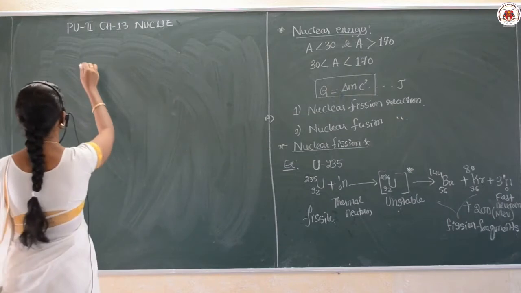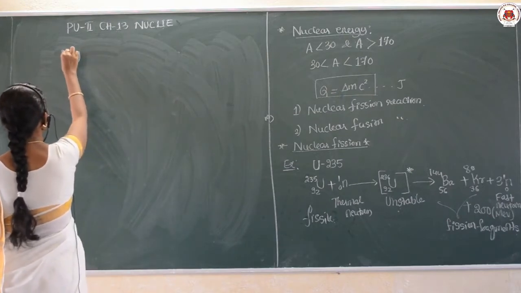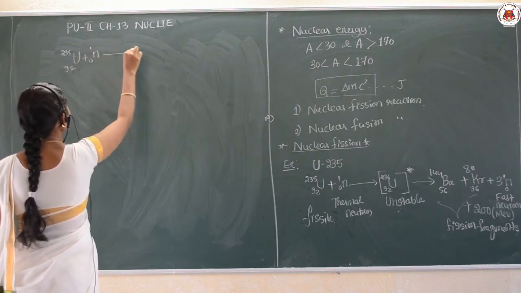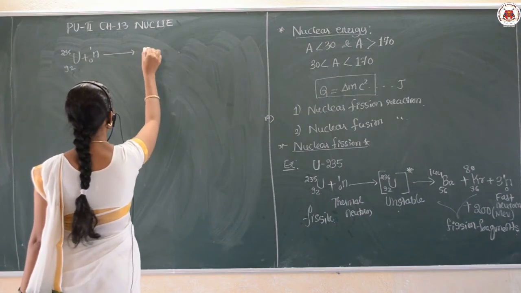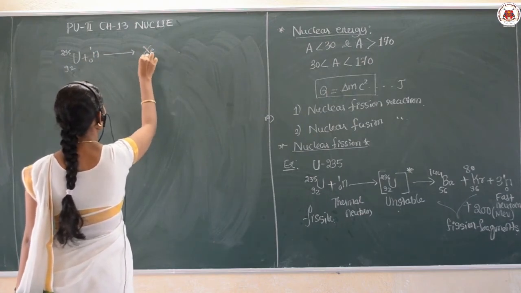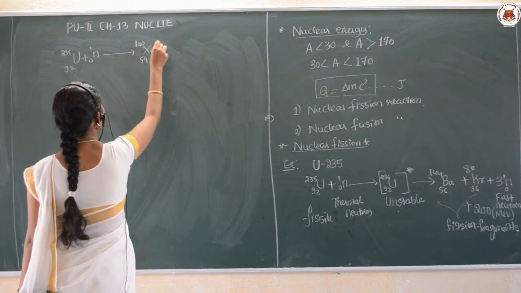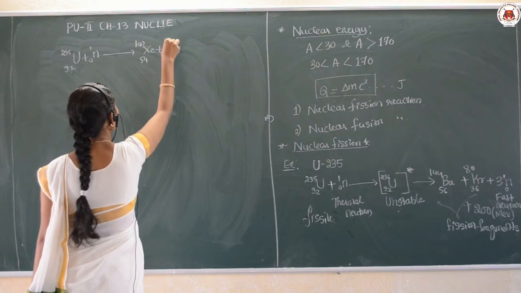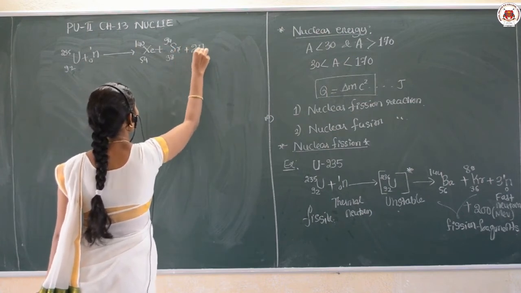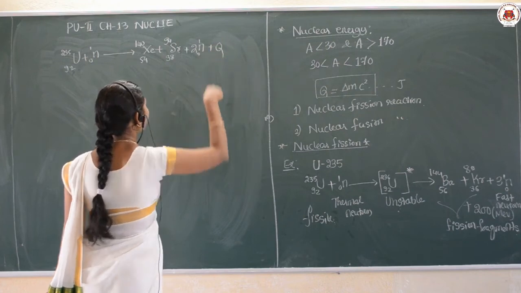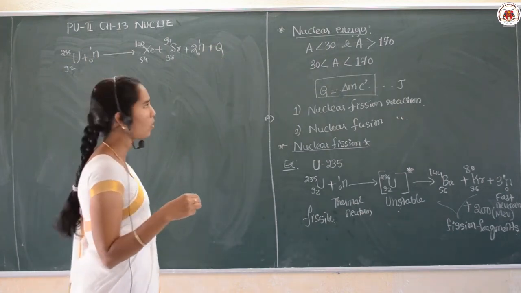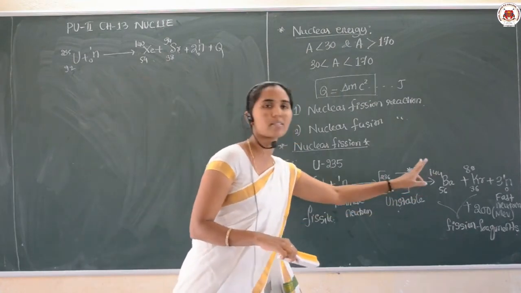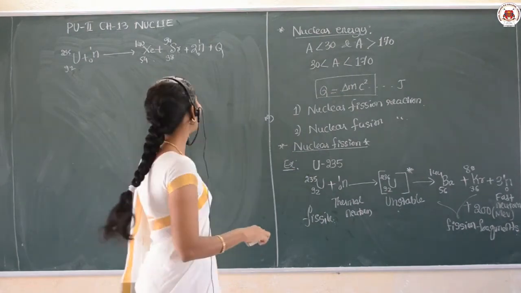The same uranium-235, when bombarded with a thermal neutron, splits into xenon 54-140 plus strontium 38-94 plus the release of 2 neutrons, and energy is liberated. I wanted to explain that the fission fragments are not going to be constant; they may change.